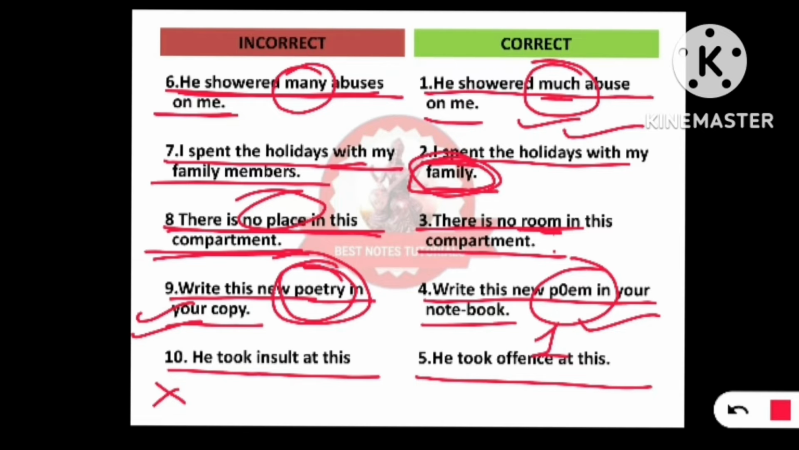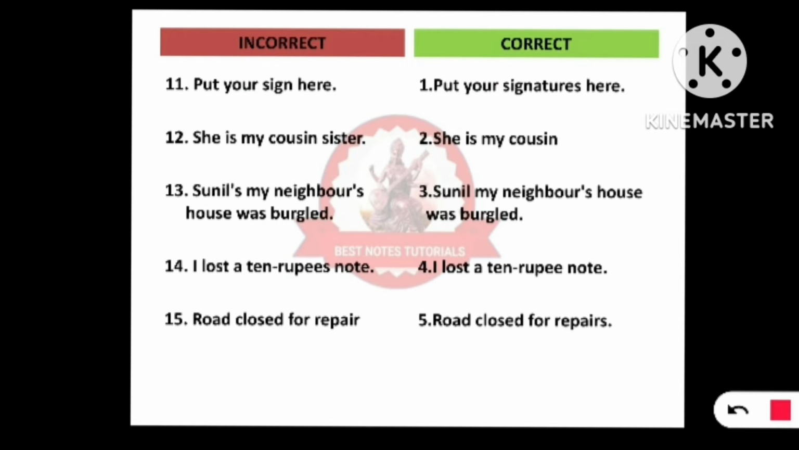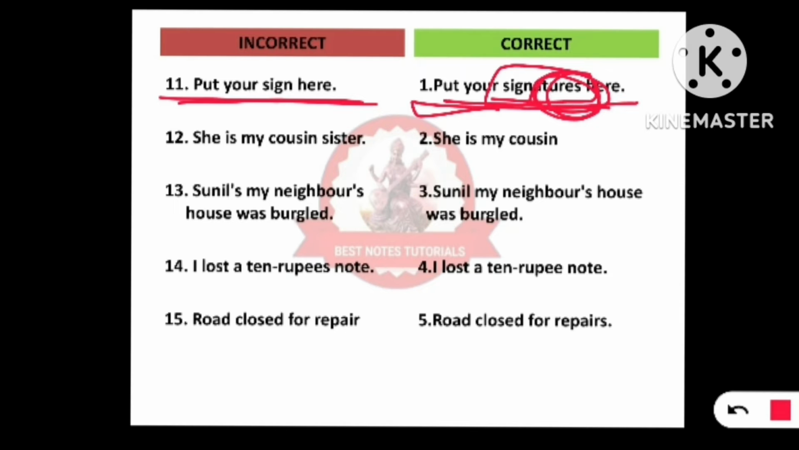Let's move to number 11. Number 11 has this sentence: "Put your sign here." Usually we speak this way, but this is wrong. We should say "Put your signatures here." We should use the full form of this word, signatures. Please keep in mind you have to use the S also.